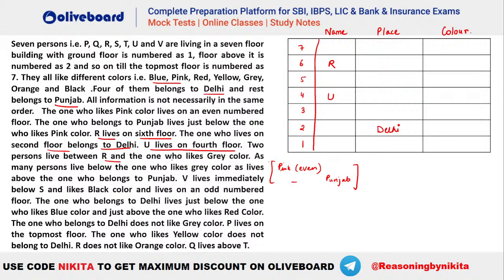Two persons live between R and the one who likes gray. So between R and gray there are 2 persons. That means gray has to be this person who is on floor number 3.